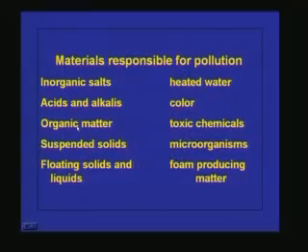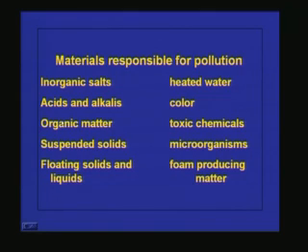For example, if you take the electrochemical industry, for removing the rust or for the pickling process we will be using a lot of acid. So that acid will be coming along with the wastewater from the industry. Similarly, organic matter, depending upon the industry.